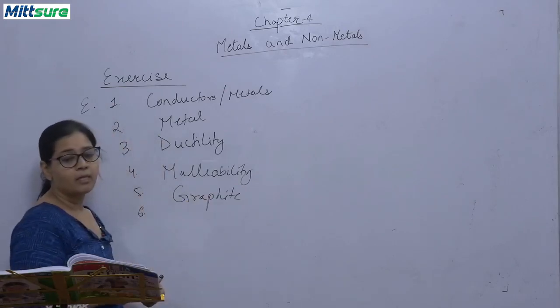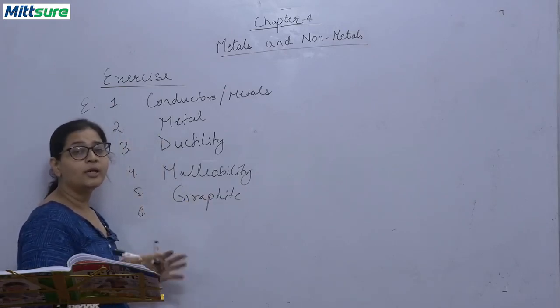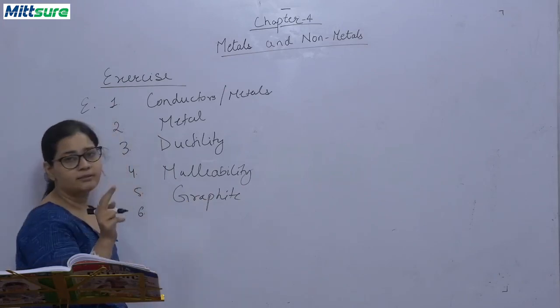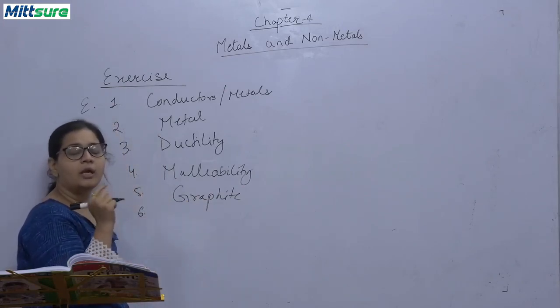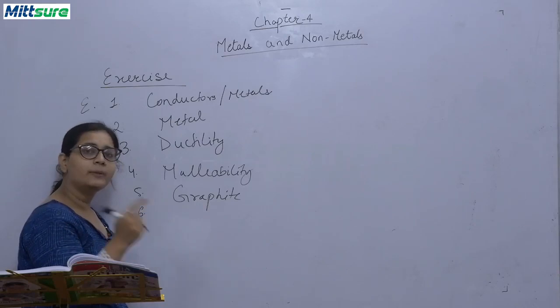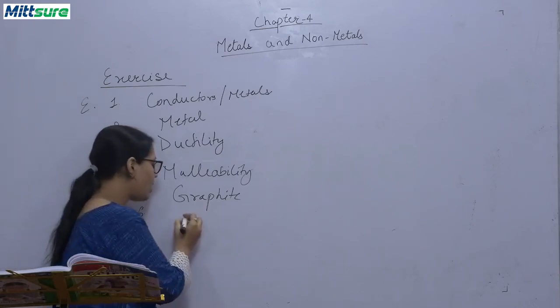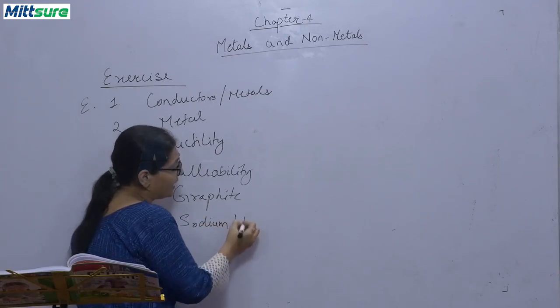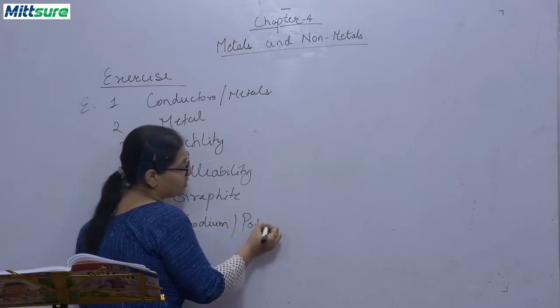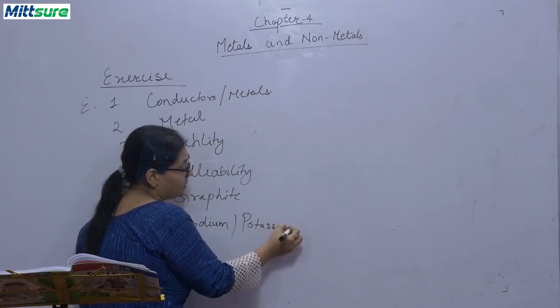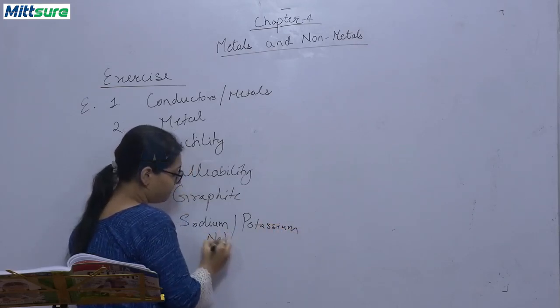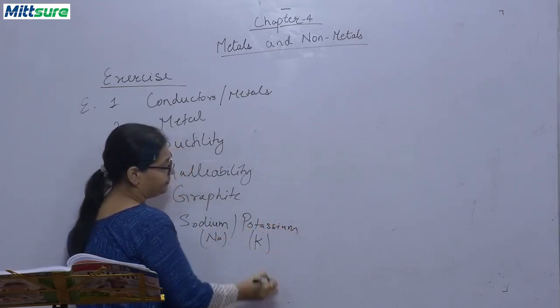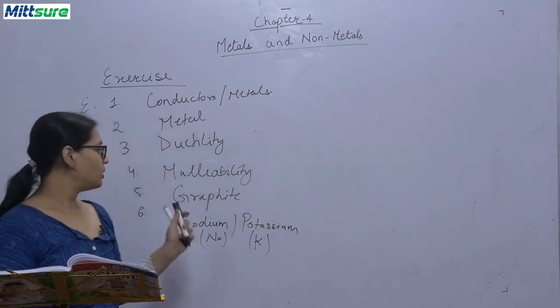Sixth, a metal which is stored in kerosene. इसका बच्चे दो आंसर्स हो सकते हैं. It can be sodium, it can be potassium. Both are right because ये room temperature पे easily fire catch कर लेते हैं. Okay, that is Na. This is K. Okay. So, sodium and potassium.